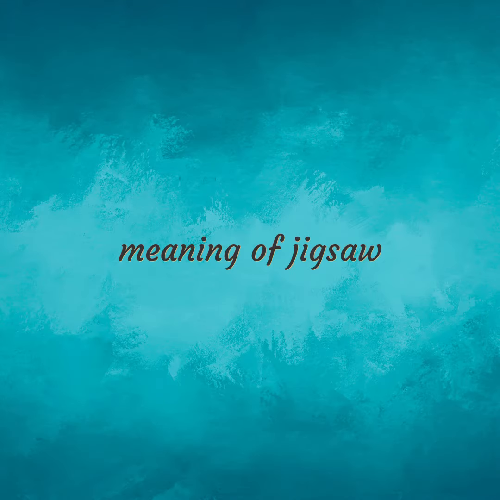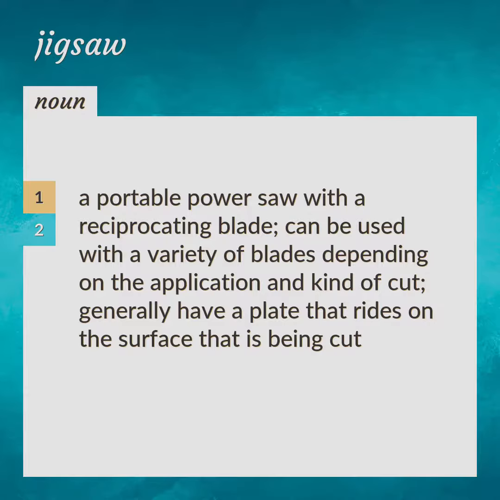Meaning of jigsaw. A portable power saw with a reciprocating blade. Can be used with a variety of blades depending on the application and kind of cut. Generally have a plate that rides on the surface that is being cut.